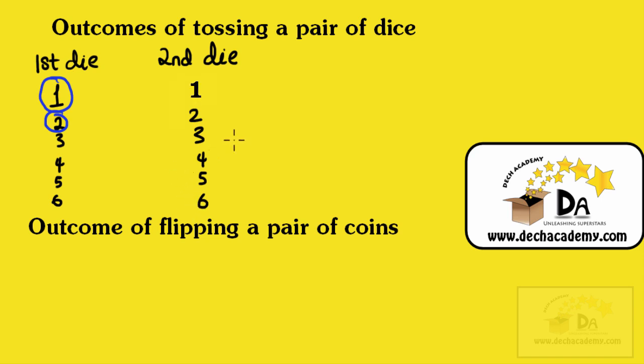So there are more outcomes. In fact, there are 36 possible outcomes. I'm not going to list them all, but you can get 1 and any of these 6, so that's 6 possible outcomes, 2 and any of these, and so on. I'll rather not go into details so as not to complicate things at this early stage. But what I'm trying to stress is that the outcomes of tossing a pair of dice are not mutually exclusive. Because if I get a 1 on the first die, it does not rule out the possibility of getting a 1 on the second die. If I get a 2 on the first die, it doesn't rule out the possibility of getting a 2 on the second die. That's all I want to stress.